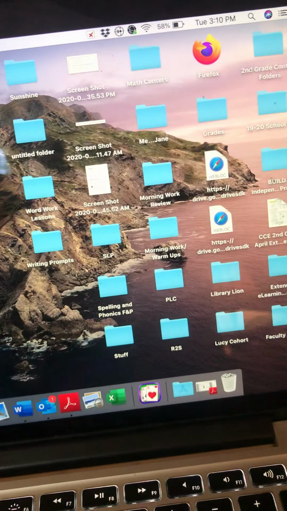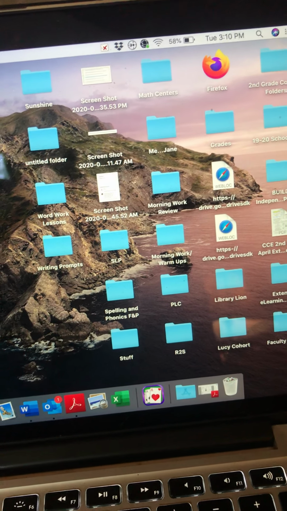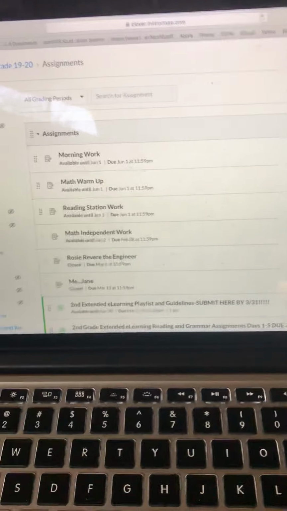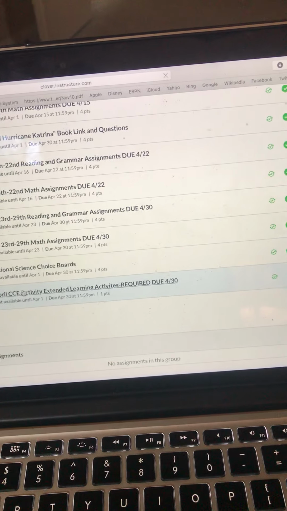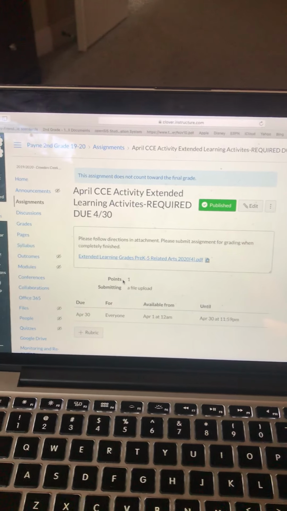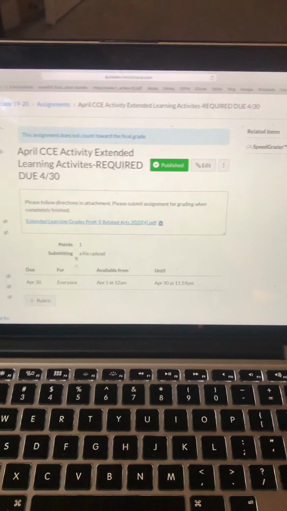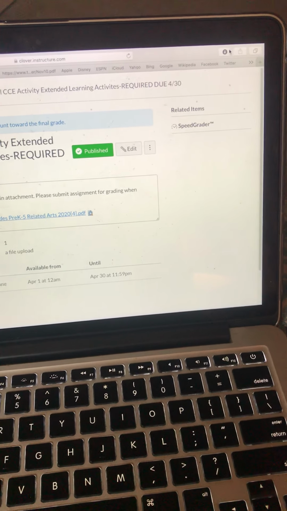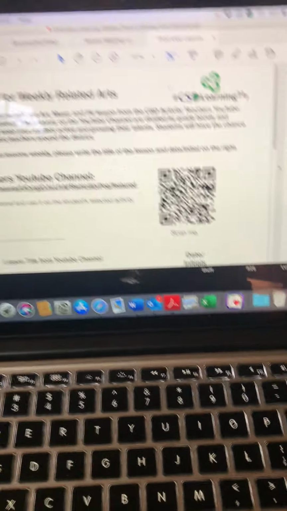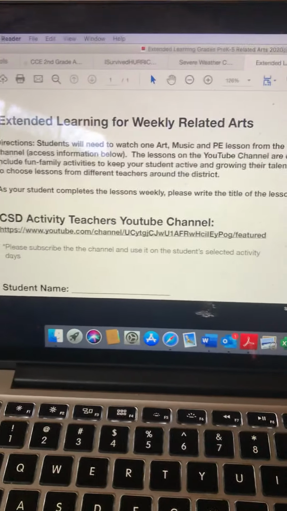And lastly, we have closed out. If I go back to assignments, the last thing we have is the extended learning for CCE activity classes. So you can see that this is required this time, whereas in our first session, it was not a requirement, but it is this time.